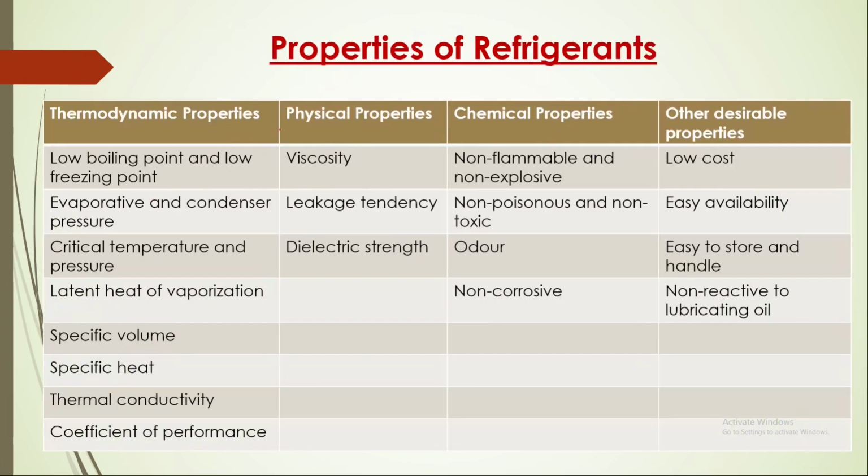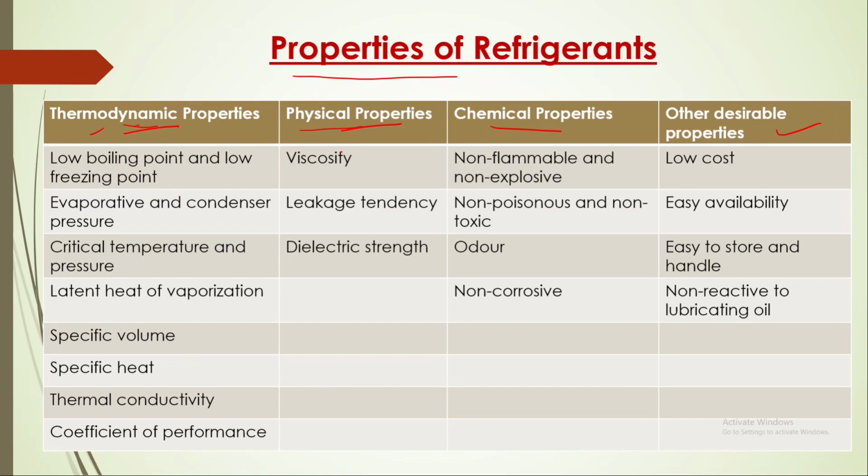So here these properties of the refrigerant can broadly be classified as thermodynamic properties, physical properties, chemical properties, and other economical properties. So first, thermodynamic properties means temperature, pressure, volume and all will come under thermodynamic properties.